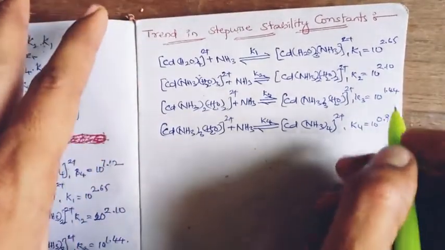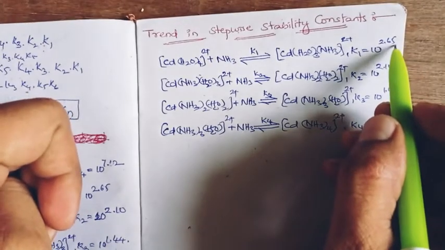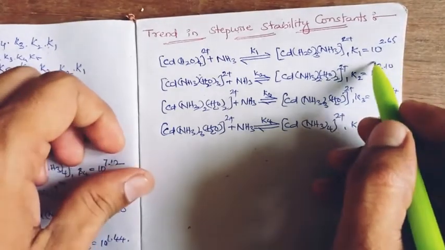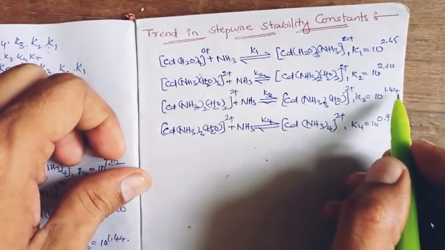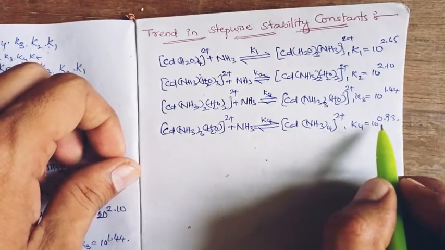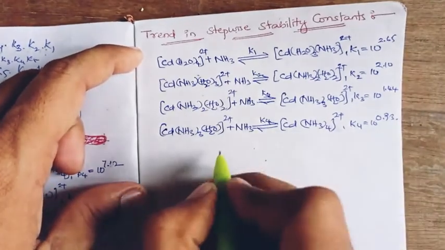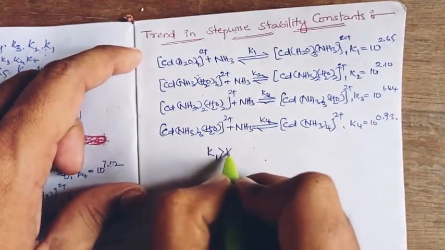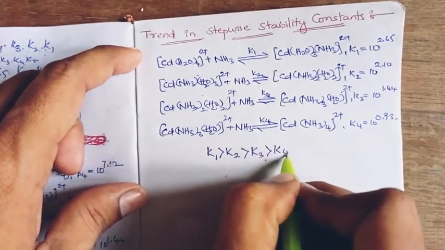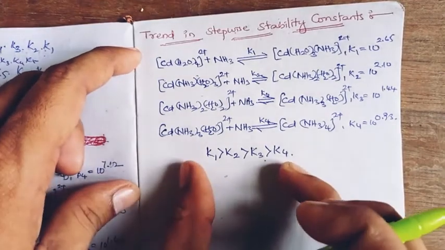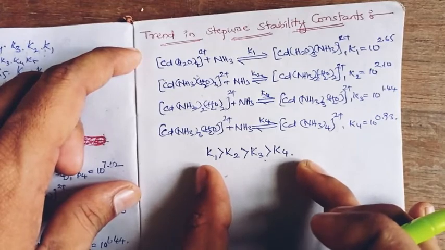When we observe the K1 to K4 values, K1 is 10 to the power of 2.65, K2 is 10 to the power of 2.10, K3 is 10 to the power of 1.44, and K4 is 10 to the power of 0.93. So gradually a decrease is observed. K1 is highest, followed by K2, then K3, then K4. In a 4 coordinate complex, that's the series we can write.